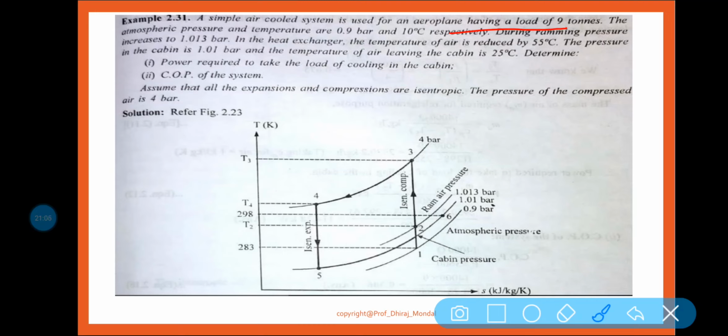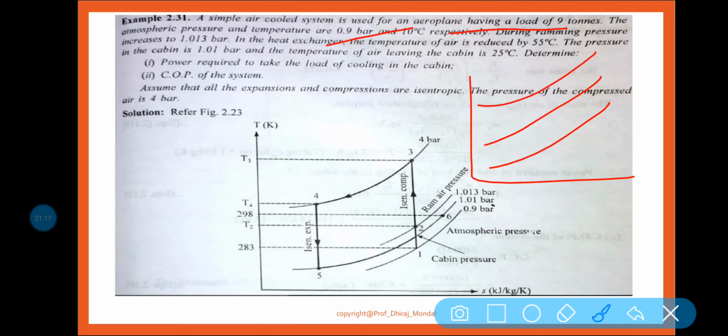The atmospheric pressure and temperature are given. First of all draw the atmospheric pressure line, then your cabin pressure line, then your ram pressure line, then your main compressor pressure line. Now 1 to 2 is your ramming, 2 to 3 is your compression, 3 to 4 is your heat exchanger, the heat releasing process, 4 to 5 is your isentropic expansion, then 5 to 6.